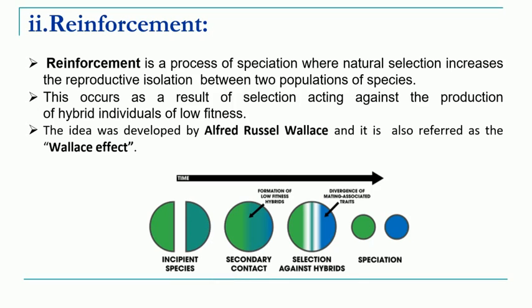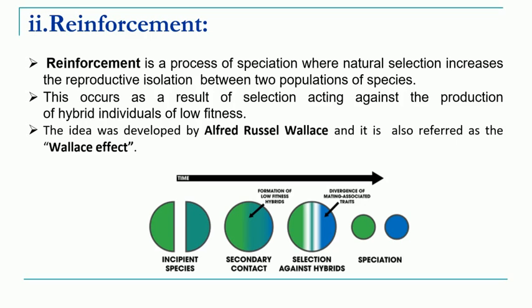The second mechanism of speciation is referred to as reinforcement. So, what is reinforcement? Reinforcement is a process of speciation where natural selection plays a very important role. Okay, so we have understood what is meant by natural selection during Darwin's theory, that natural selection always increases the reproductive isolation between two populations of the species.